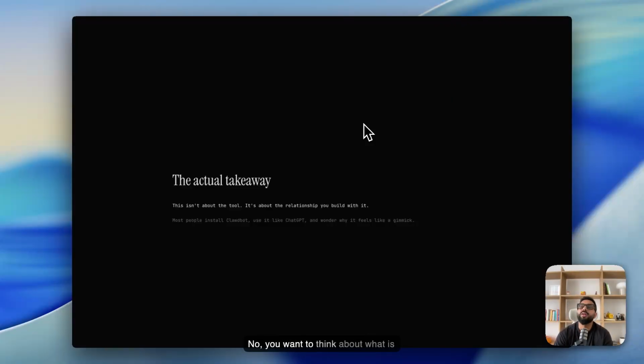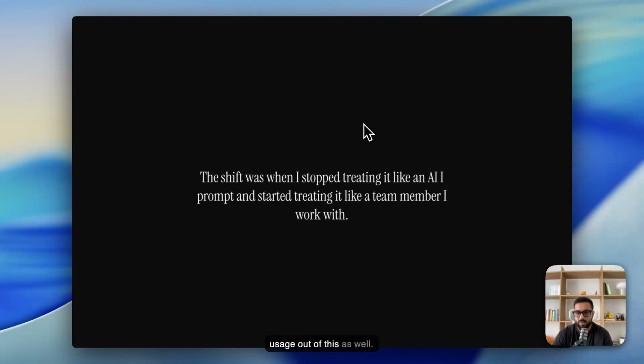No, you want to think about what is your end goal and based on that, brief it to operate that way. You want a PA, you want a finance assistant, you want someone to help you with your edits. You need to define that for it and think about the end output. That's how you get the most effective usage out of this as well. So the shift is when I stopped treating it like AI and I started treating it like a team member that I work with. And that's what really changed my perspective on it.